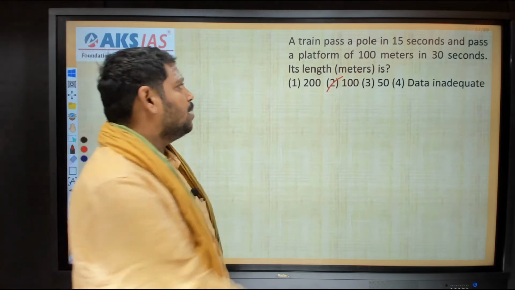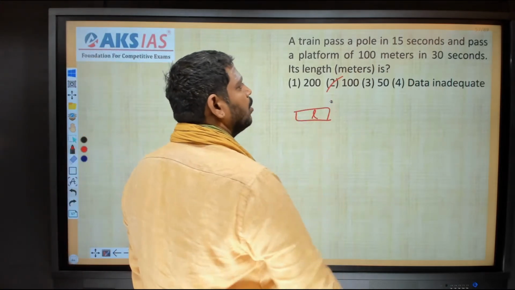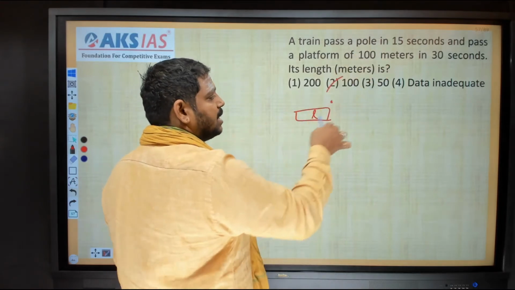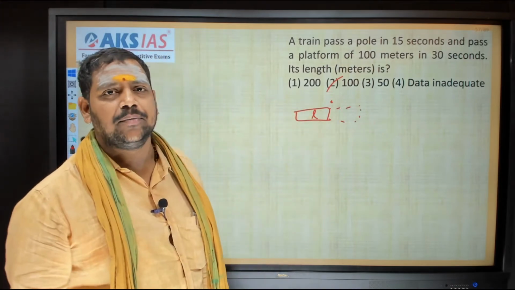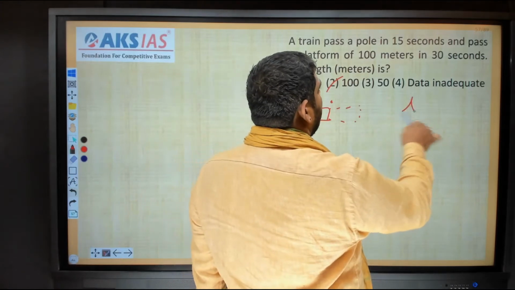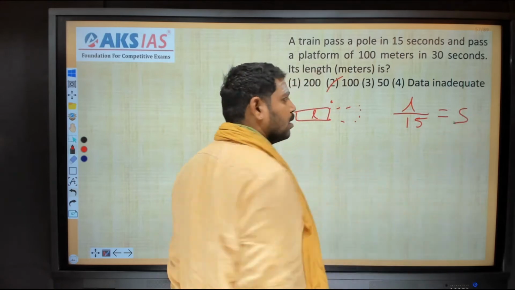Suppose this is a train. Its length is L, I'm assuming. This is the platform. So this is a pole. It is crossing the pole in the span of 15 seconds, right? Crossing a pole means the train has to cross its own length. Is it correct? That means its length is L, and its speed is L by 15.